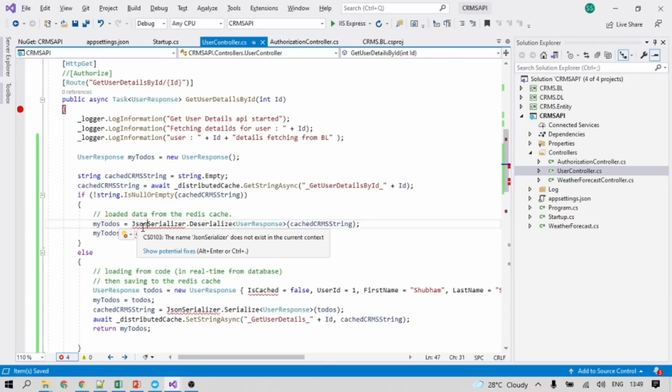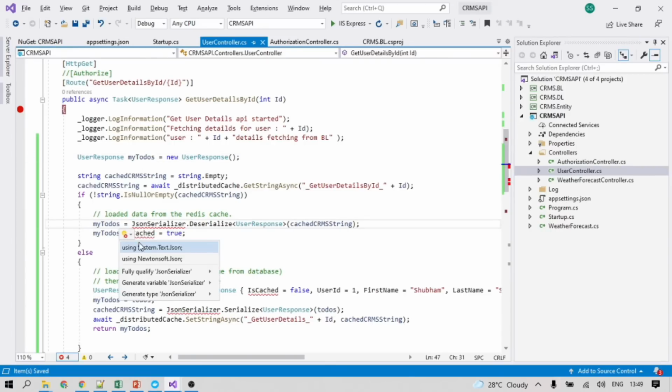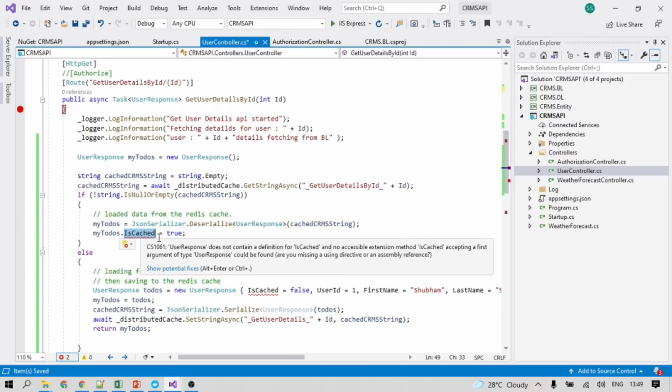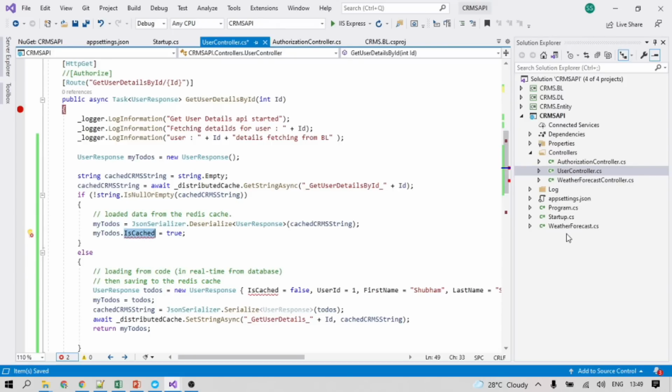So for this we need to add a reference for the System.Text.Json, so that JSON can be read. I also introduced one more property here, IsCached. It is a bool property, which will tell us whether this data is cached properly in the caching memory or not. If it is cached, then we will directly read the data from the caching memory.